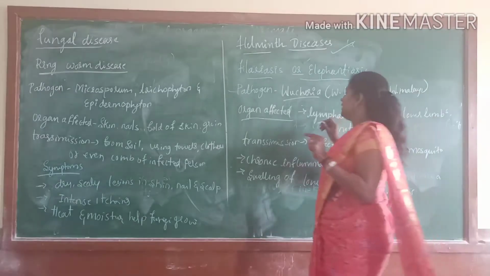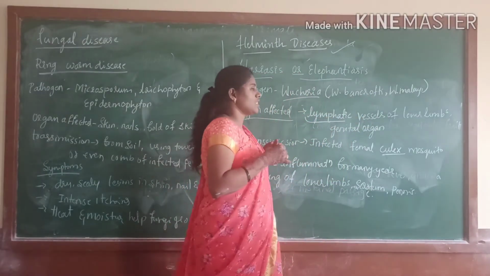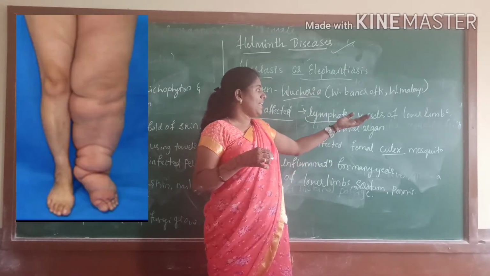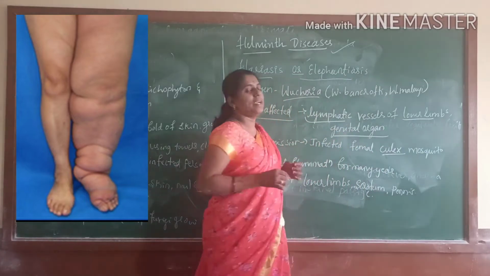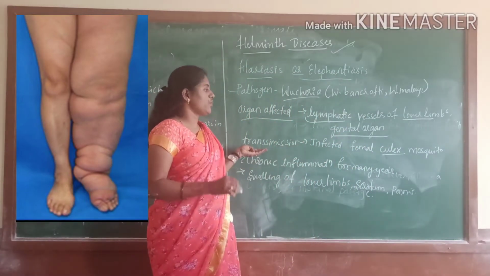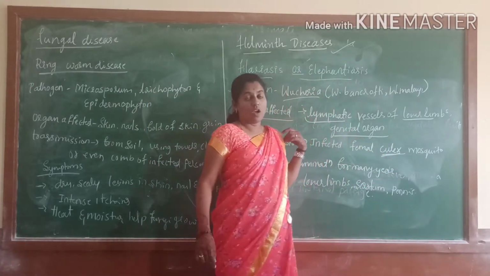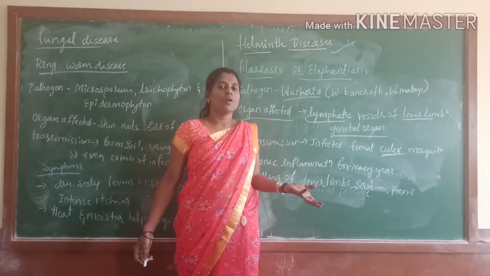Okay. The organ affected is the lymphatic vessels. Lymphatic vessels means the lymph region. It mainly affects the lower limbs and genital organs. Okay, and next, the transmission: it is transmitted by the Culex mosquito, like malaria by the Anopheles mosquito.